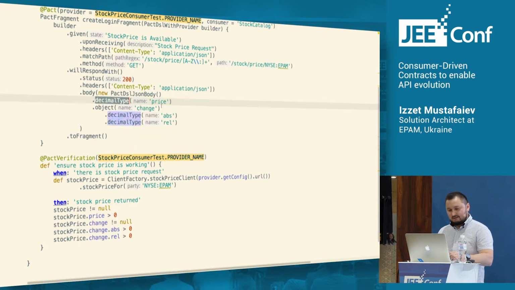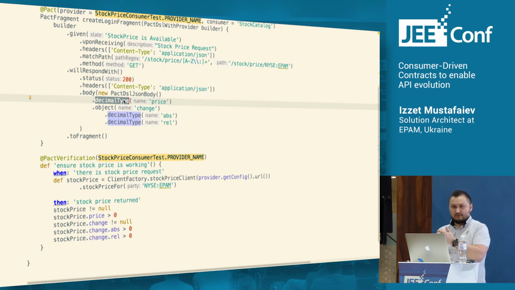And it should contain the price in decimal type. It's quite important not to tie to some particular values or some particular records within the application, because in this case we have tight coupling, and if something changes, our contract verification will fail, because it not just verifies a contract, it verifies the functionality of our provider.